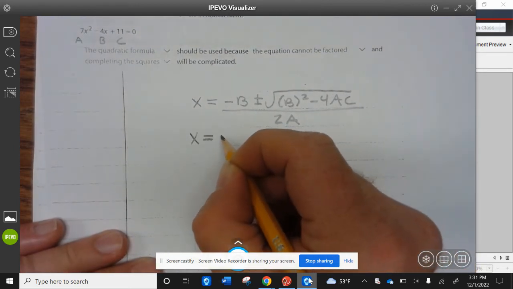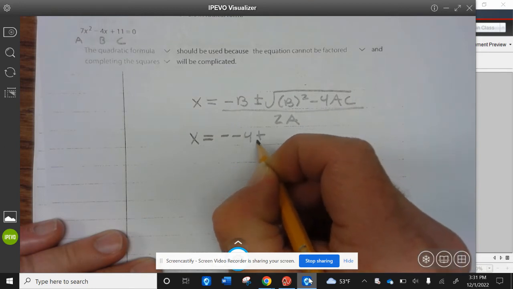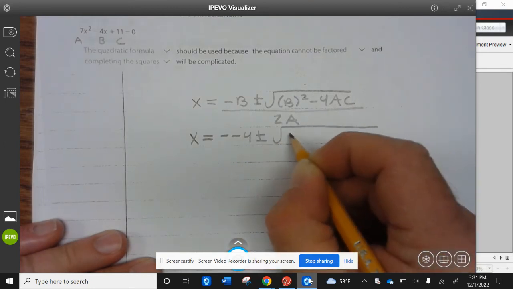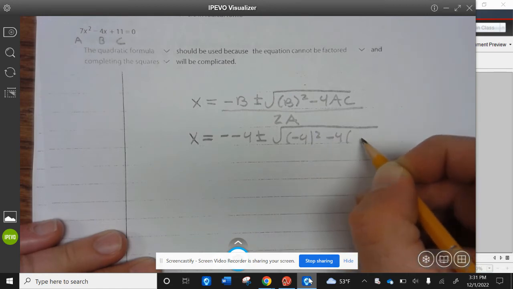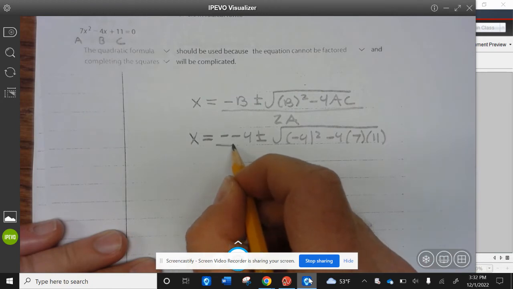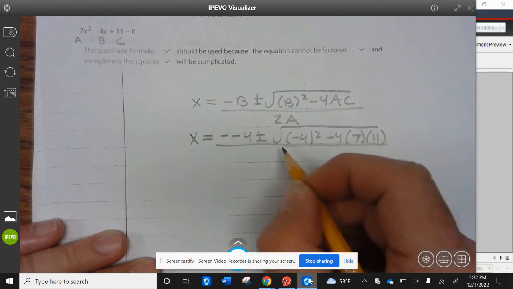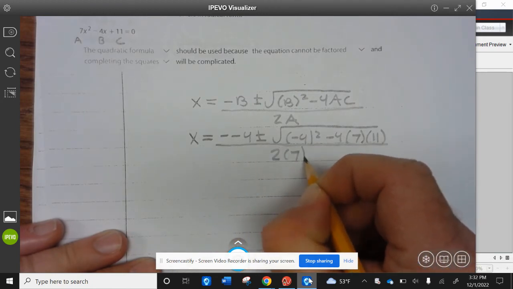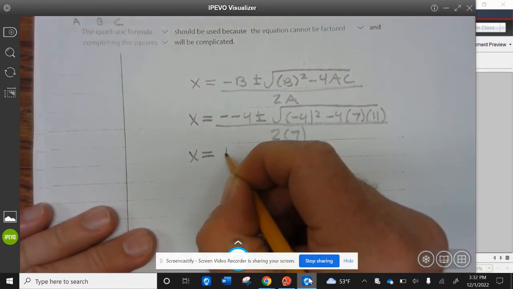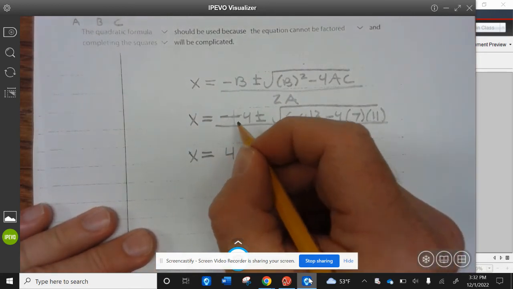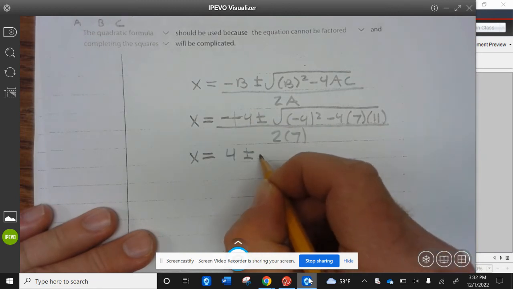X equals negative 4 plus or minus the square root of negative 4 squared minus 4 times 7 times 11, divided by 2 times 7. So x equals a positive 4, because a negative times a negative becomes positive, plus or minus the square root.